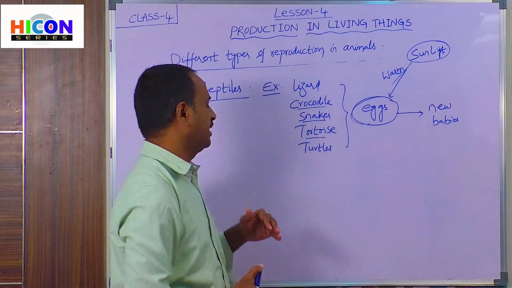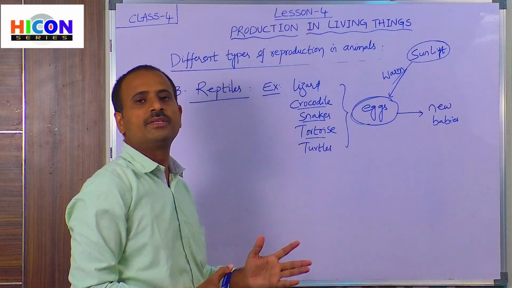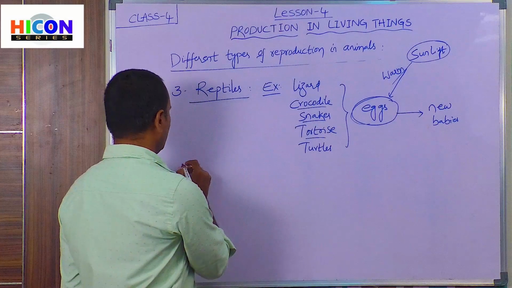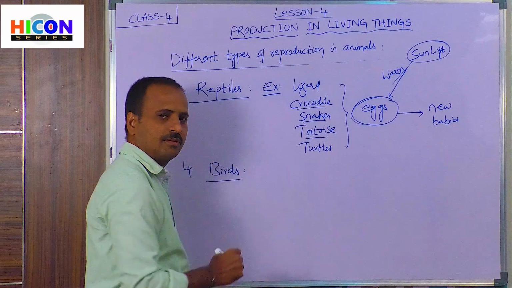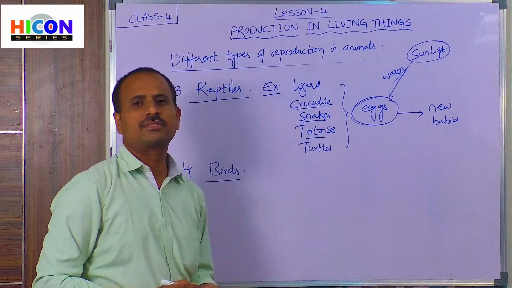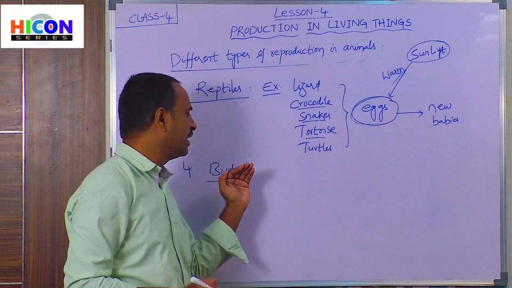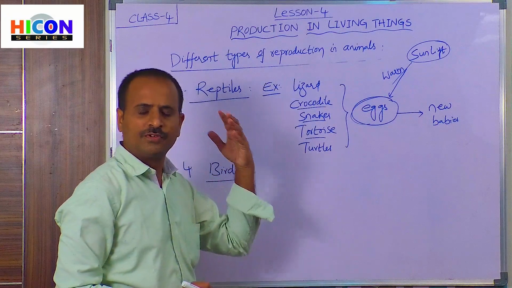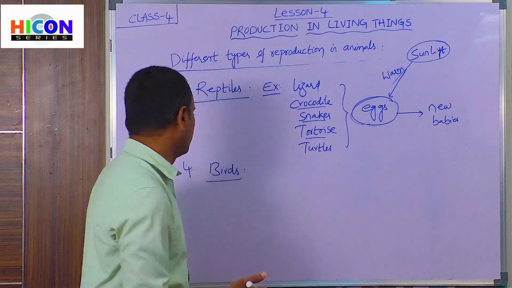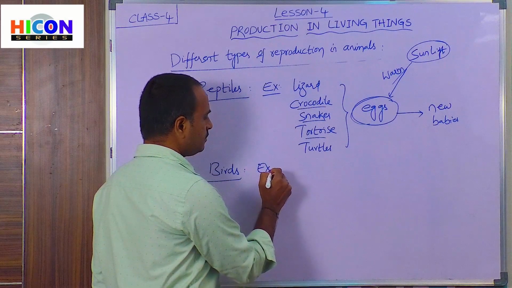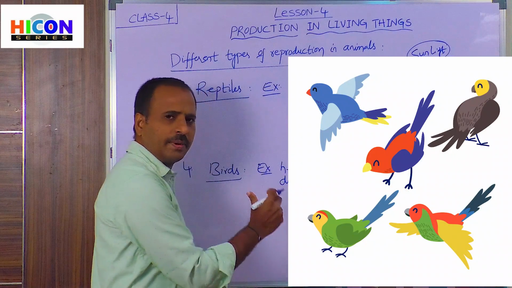So children, the next type of animals which reproduce their new babies from eggs are birds. Children, birds are also animals. These birds also reproduce their young babies by laying eggs like reptiles, fishes and frogs. So what are the examples for birds? Hen, duck. These are some examples of the birds.